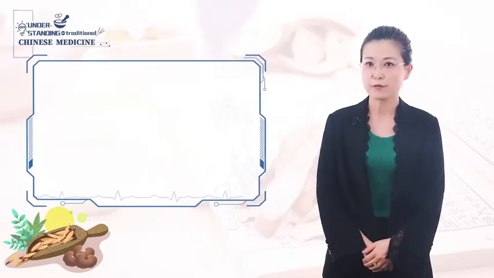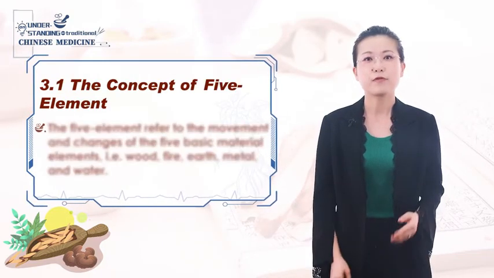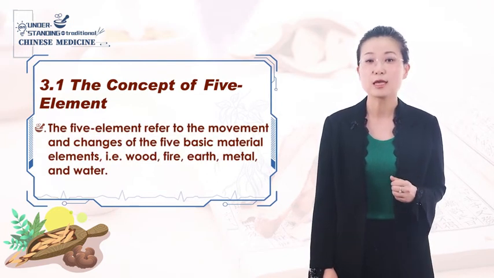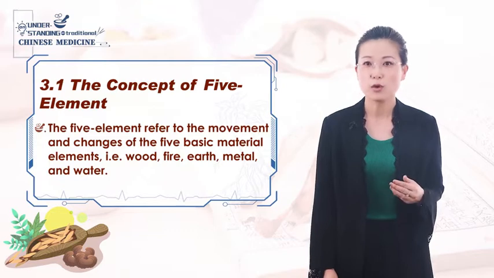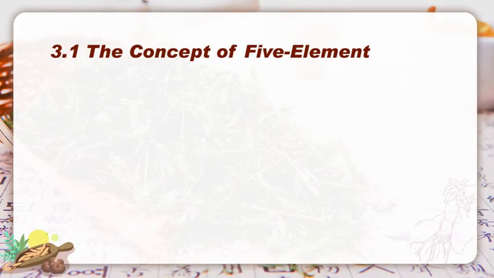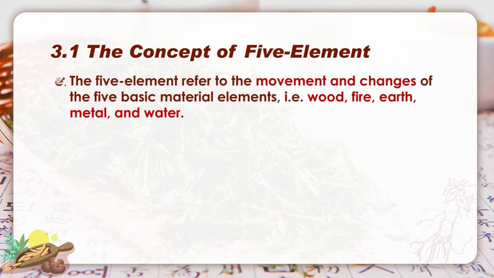The concept of 5 elements refers to the movement and the change of the 5 basic material elements, i.e. wood, fire, earth, metal, and water. It is very important to know that the concept of 5 elements includes the 5 materials and their movements and changes. If I'm asking you, what is the 5 elements?